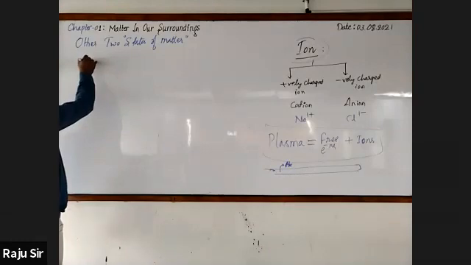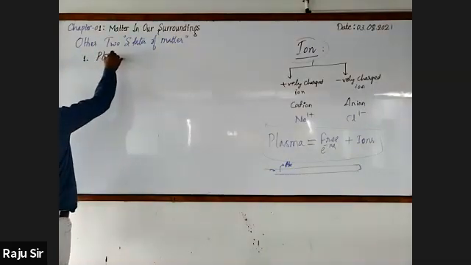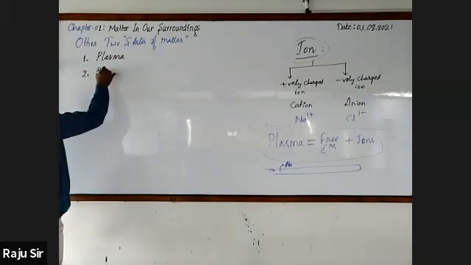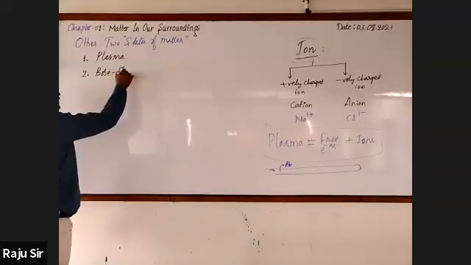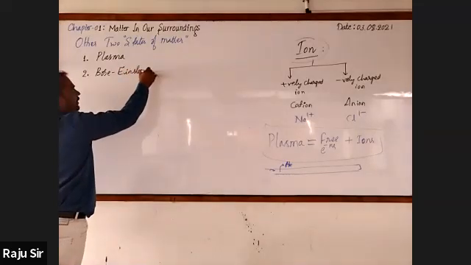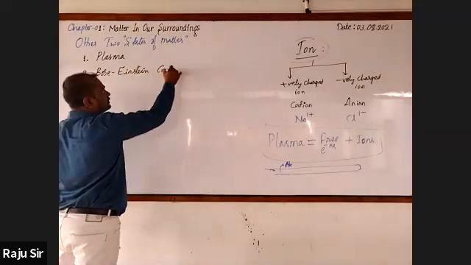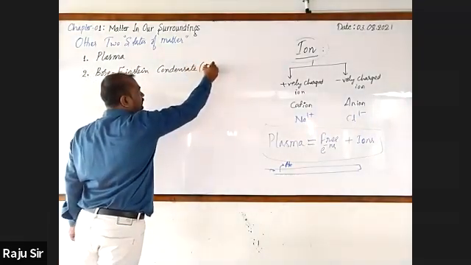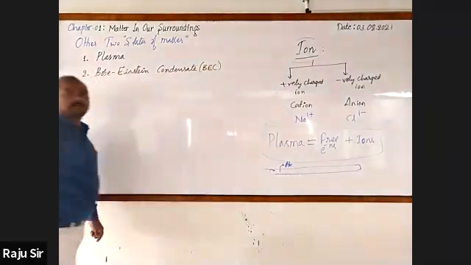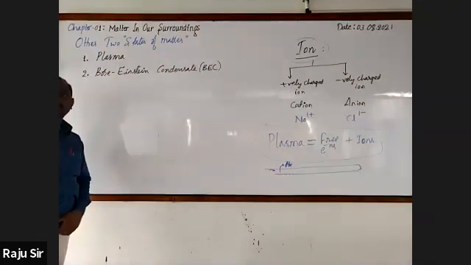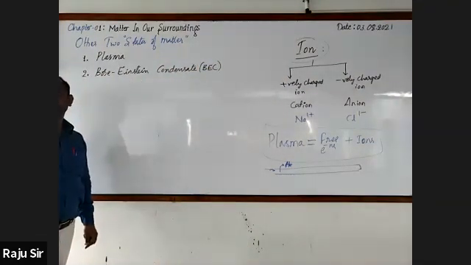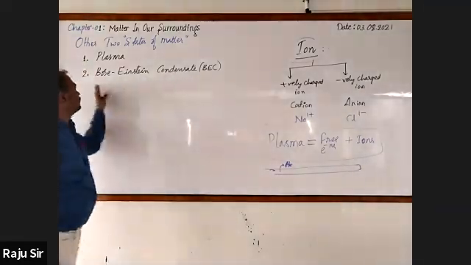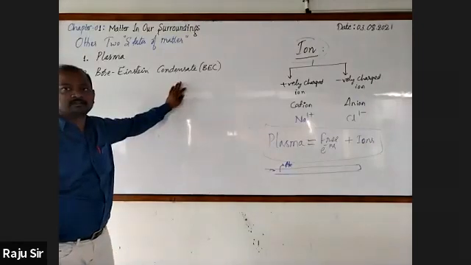First one is plasma. Second one is Bose-Einstein condensate. In brackets, you may write its abbreviated form, BEC, the acronym of Bose-Einstein condensate.